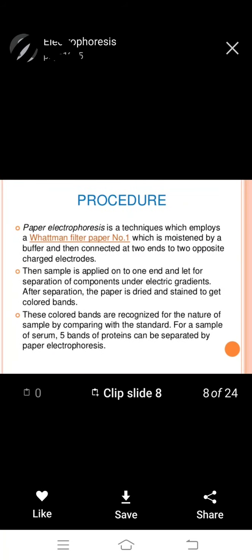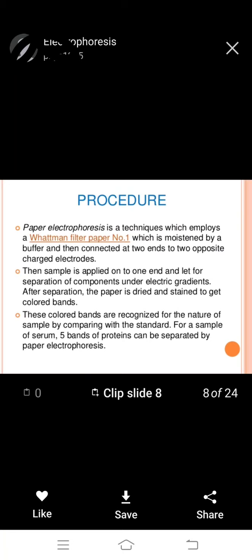Procedure. Paper electrophoresis is a technique which employs Whatman filter paper number 1, which is moistened by a buffer and then connected to two oppositely charged electrodes. The sample is applied onto one end for separation of components under an electric gradient.